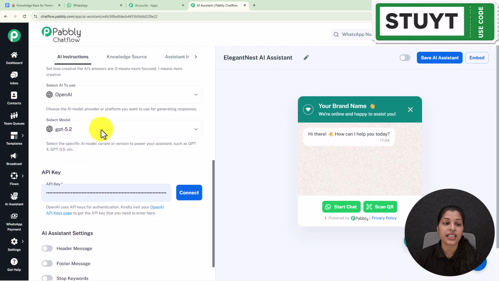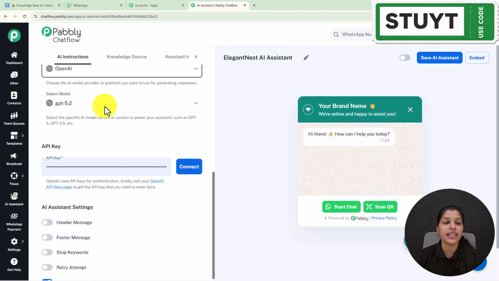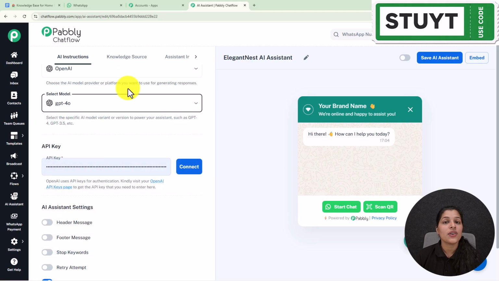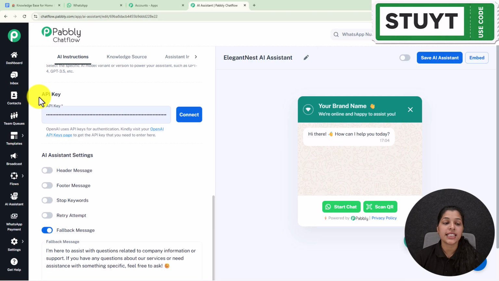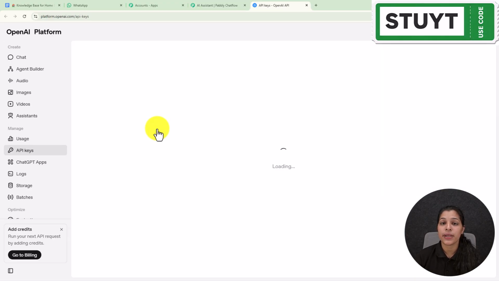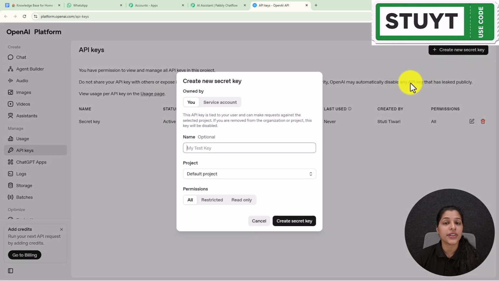Afterwards we get an option for selecting the AI to use, which is already selected as OpenAI. Now I'm going to select my OpenAI model as GPT-4o, but you can select the model according to your needs. Now we get an option for the API key. Here you have to enter the API key, and to get it you have to visit this OpenAI API key page given in the help desk. Here we land on this page where, to create a new API key, you just have to click this create new secret key button.